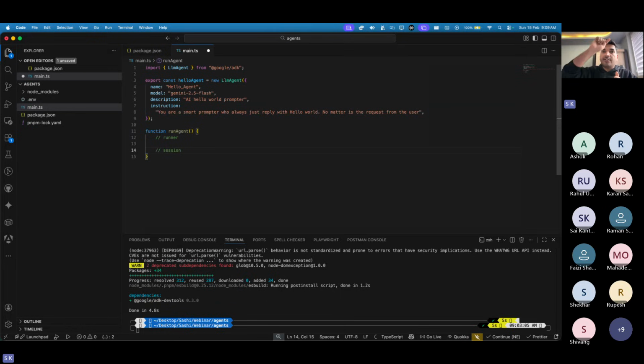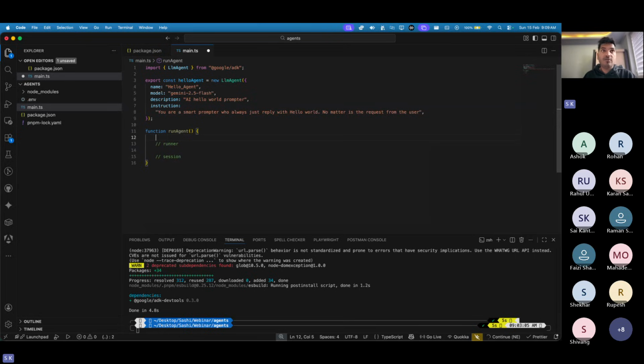For example, if you click a new chat on ChatGPT, a new session opens, yes or no? So you have one session for how to make biryani. Another session, maybe you create for how to make a good coffee. You have another session you create in ChatGPT, how to write a good code. So it's just kind of that. We need a runner to run the agent, and we need a session to create different sessions. Okay. And once we have these two pieces of information, then we can start to think about taking the inputs and trying to run them and show them to the user.